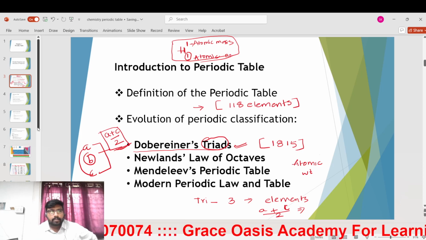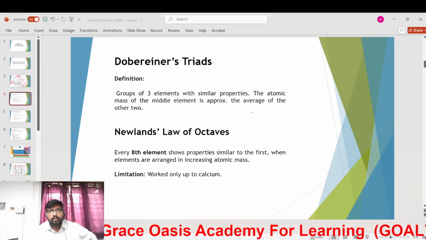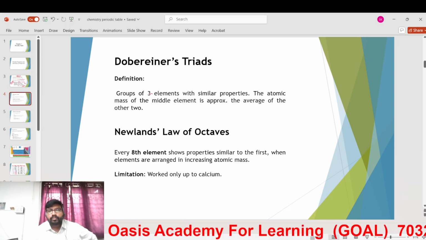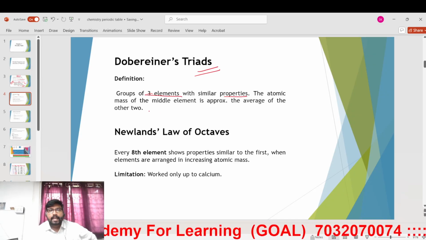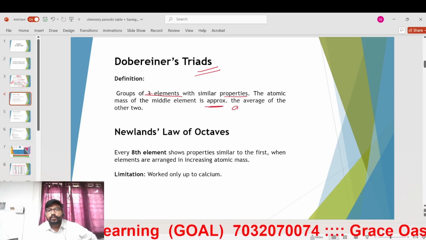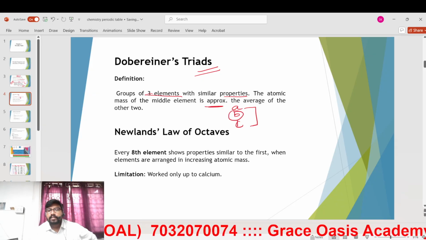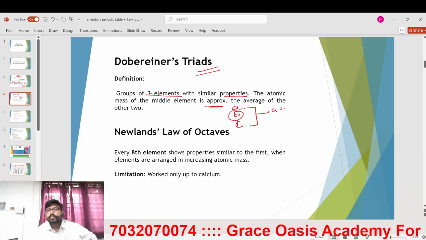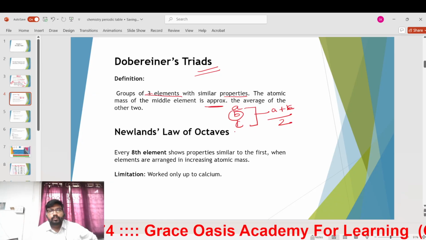Next, Newlands came. Newlands also saw groups of three elements with similar properties, dominated by triads only. The atomic mass of the middle element is approximated, B to C, with the help of these two, A plus C by 2.